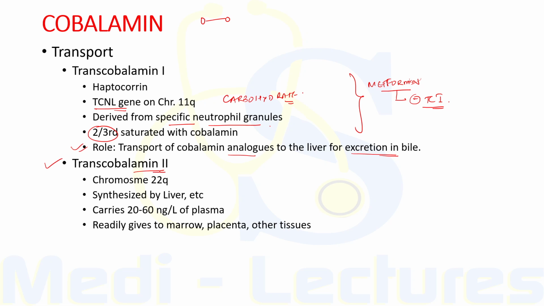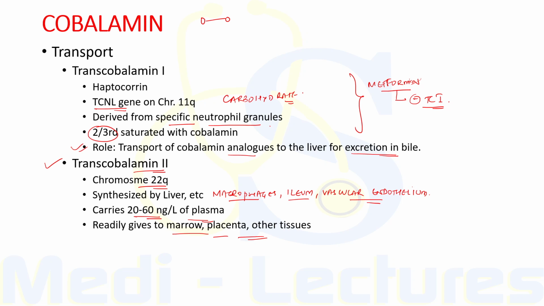The gene for this is present on chromosome 22q. It is synthesized by the liver and other tissues like macrophages, ileum and vascular endothelium. It normally carries about 20 to 60 nanogram of cobalamin per liter of plasma and readily gives this vitamin to marrow, placenta and other tissues, in which it enters by receptor mediated endocytosis.